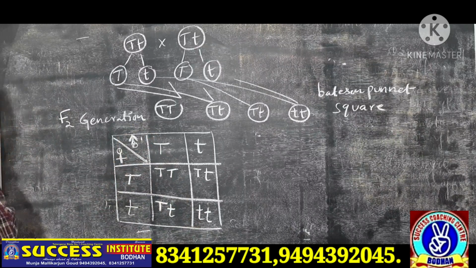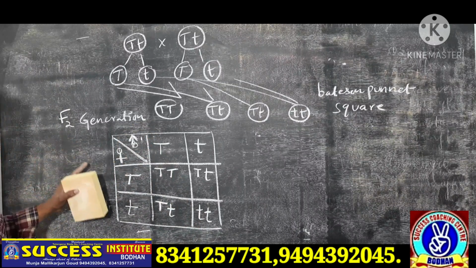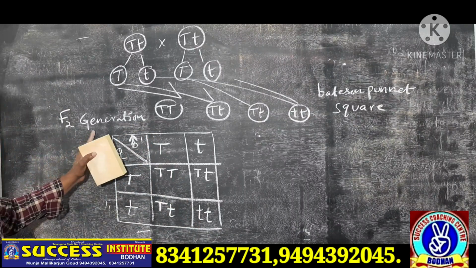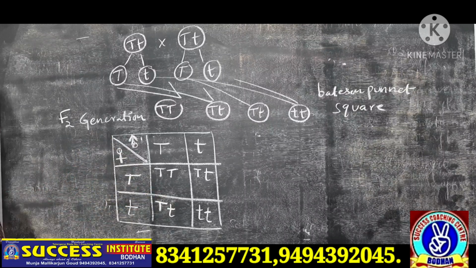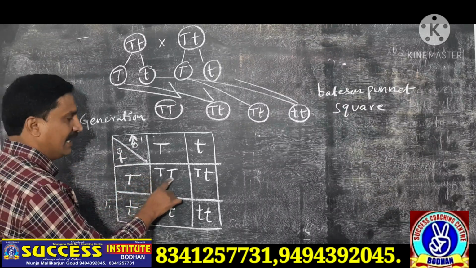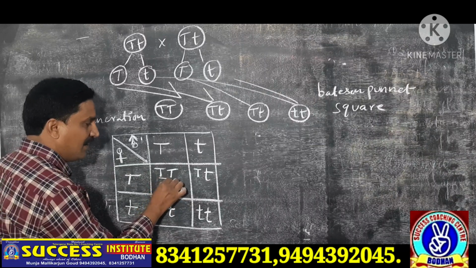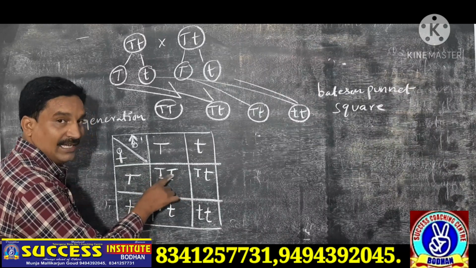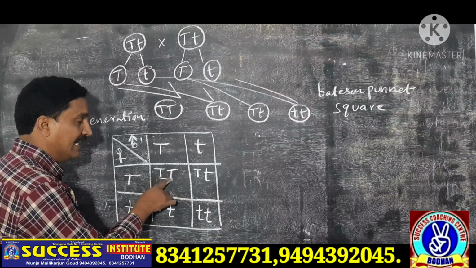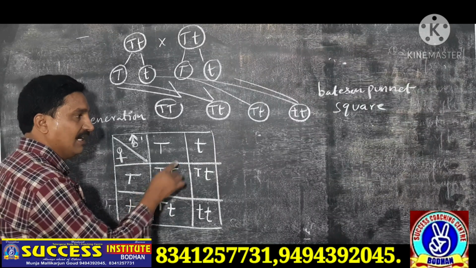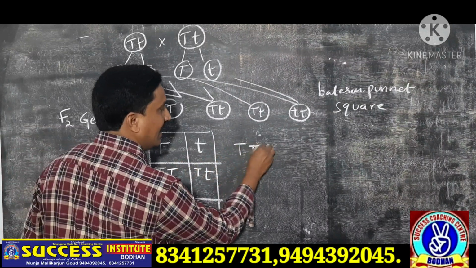Totally 4 plants are formed in the monohybrid cross F2 generation. In the 4 plants, capital T capital T means tall, both alleles are similar.